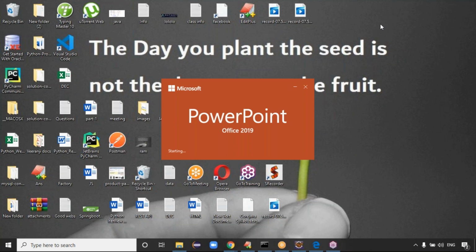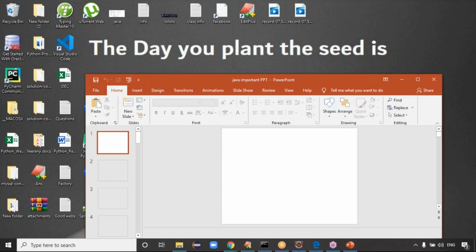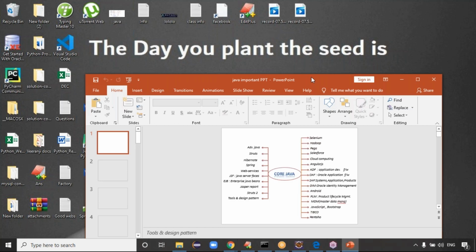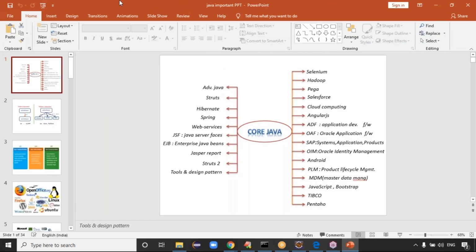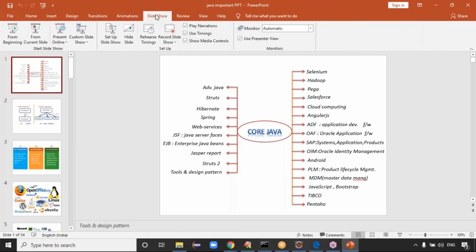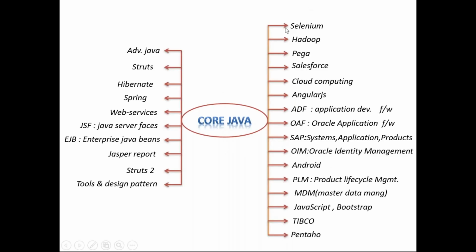Good. See guys, nowadays multiple technologies require the core Java, right? Please tell me guys, what are the technologies which require the core Java? If you take Android application development, the coding is done based on core Java, right? In Android, the activity class is there, and in the activity class, everything we do using core Java. And if you take Selenium automation testing, we have to start the class, declare the variables, methods, constructors.